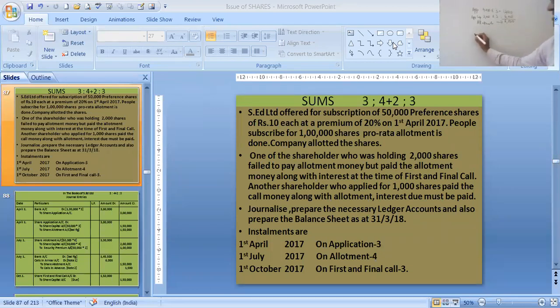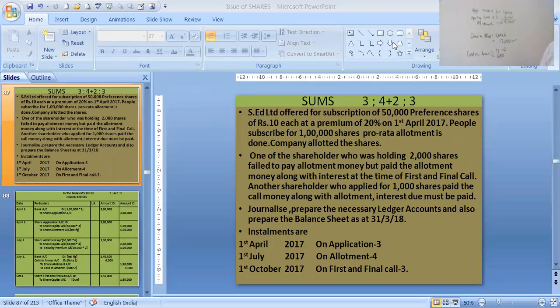Due in allotment, we require only for 2,000 shares of 6 rupees each, because 4 plus 2 is 6. 12,000 we need from them, and they have already paid 6,000. So how much is left? That is the call in arrear, that they are not paying. So call in arrear is how much? 12,000 minus 6,000, that is 6,000 is the call in arrear.